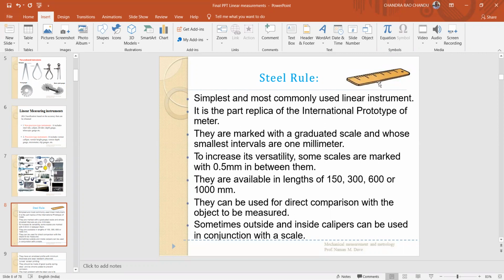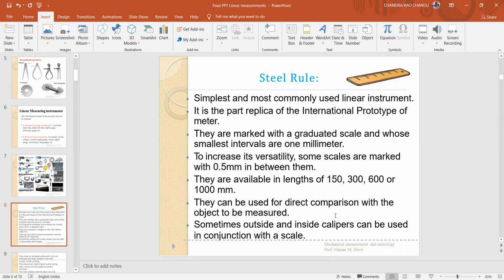What are the smallest intervals on the steel rule scale? 1 mm. To increase its versatility, some scales are marked with 0.5 mm in between them. That means our linear scales have only 1 mm least count, but other steel rules are also there having 0.5 mm as the least count. These steel rules are available in different lengths and ranges: 150 mm, 300 mm, and 600 mm. Maximum is 1000 mm length, that is 1 meter.